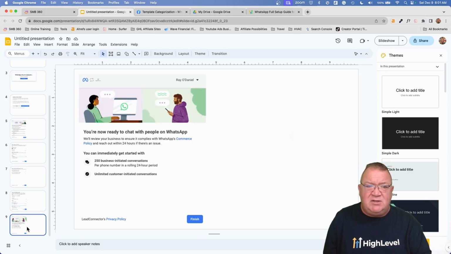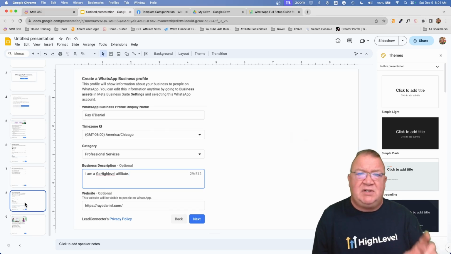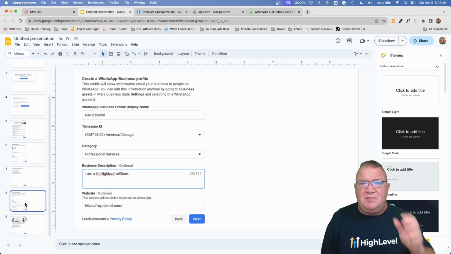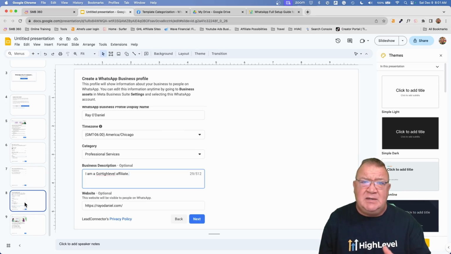The next thing I want to go over is where I kind of missed some slides. This right here shows the end, but once you click next, it's going to ask you for another piece of information. I apologize for not getting a screen capture of this one, but it's going to ask for your business number. Your business number is typically how WhatsApp ties your account to your profile.